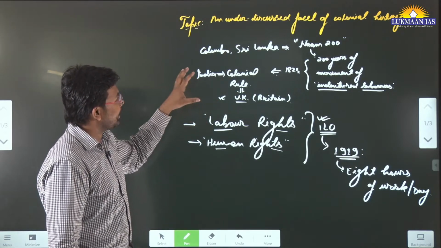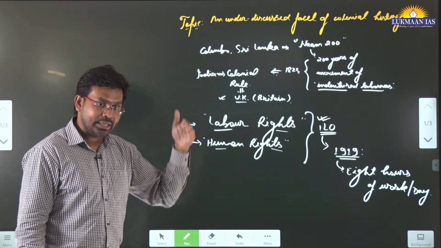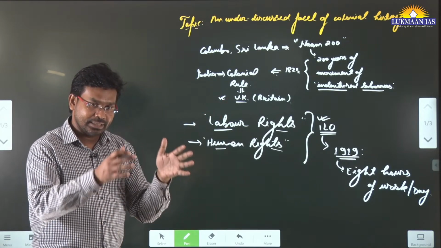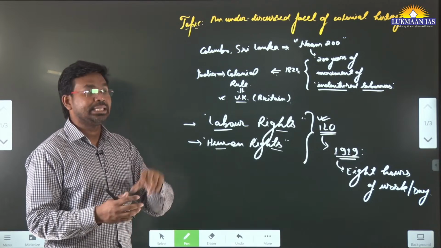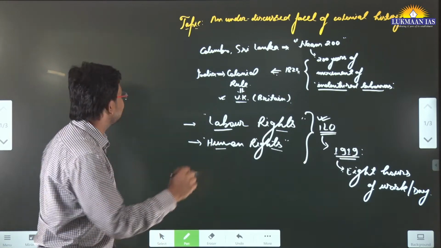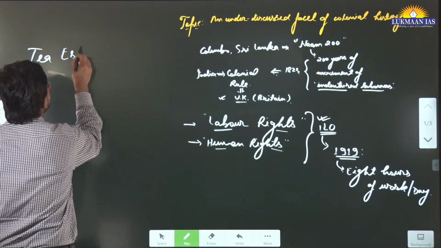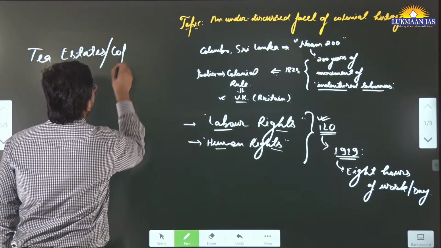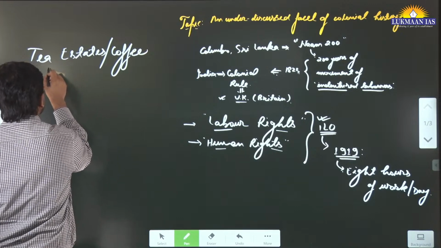But at that point of time, Great Britain had created its colony in Sri Lanka, and India was also a colony of it. They needed laborers who could work in what are known as tea estates or coffee estates.